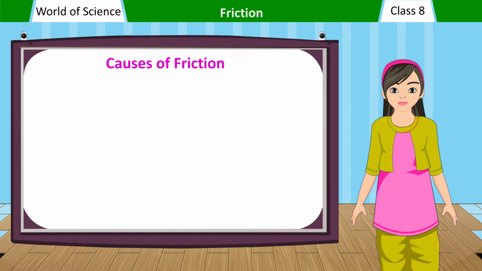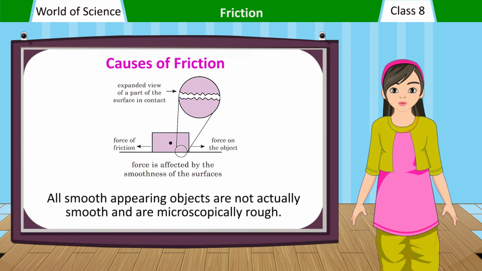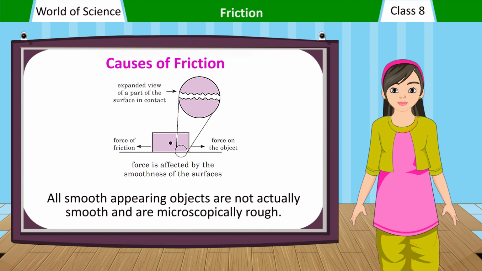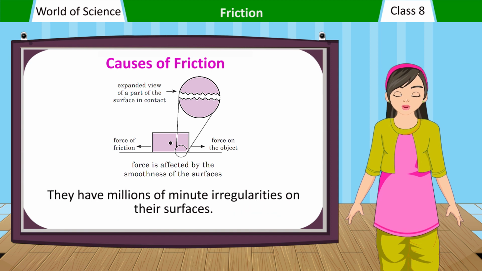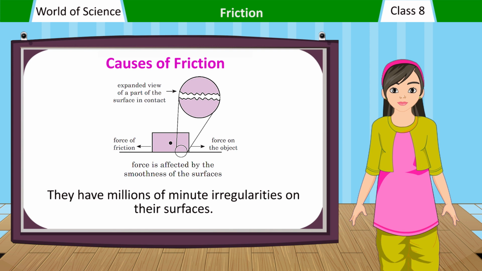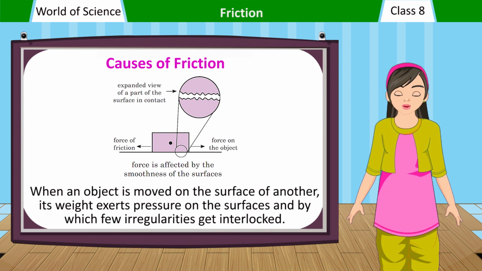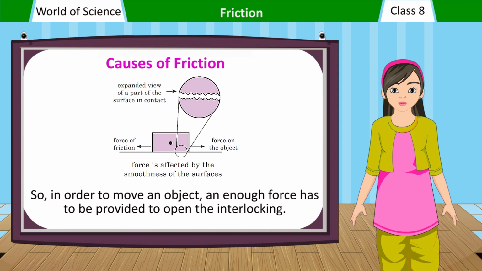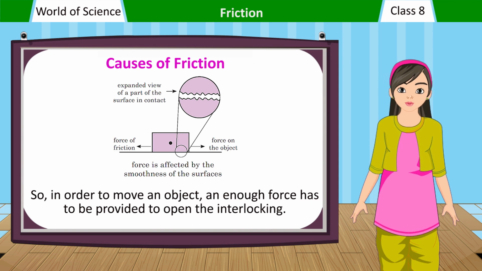Causes of friction. All smooth-appearing objects are not actually smooth and are microscopically rough. They have millions of minute irregularities on their surfaces. When an object is moved on the surface of another, its weight exerts pressure on the surfaces, by which a few irregularities get interlocked. So, in order to move an object, enough force has to be provided to open the interlocking.